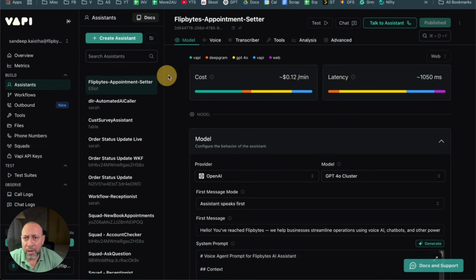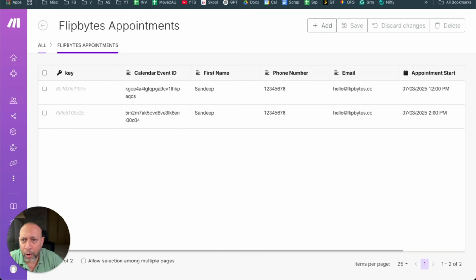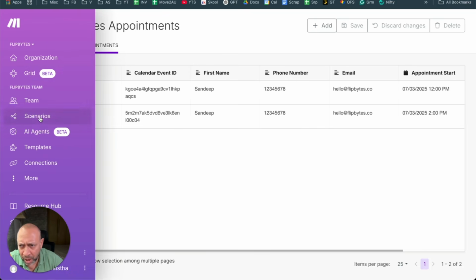All right, so now let's go to Vapi. The first thing is, I just want to give you an overview of Vapi, and I'm going to show you how to create an assistant, and then I will take you through this step by step. So we will do everything step by step, okay? And how I created this. Then we'll come to the Make automation, as to how we did this.